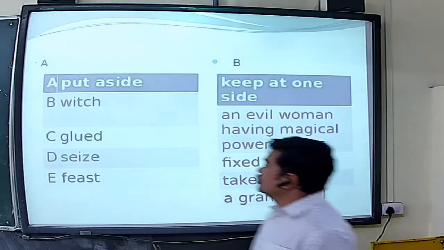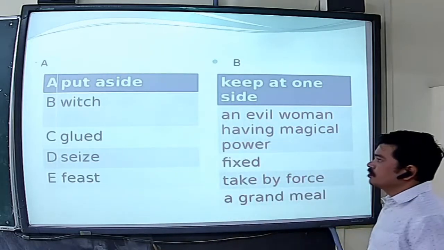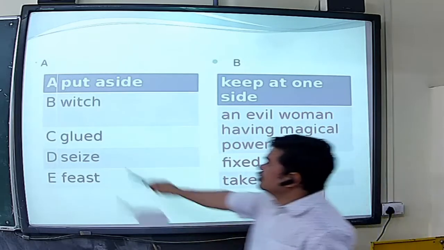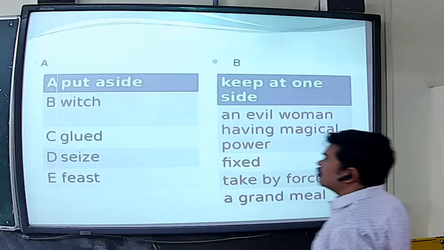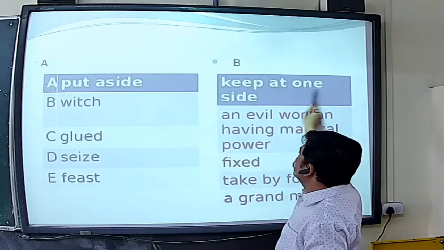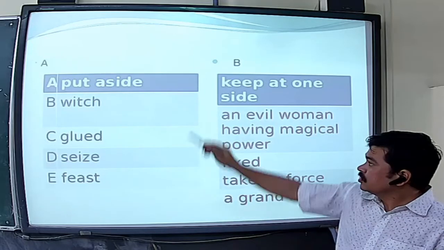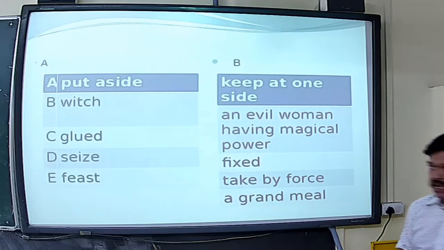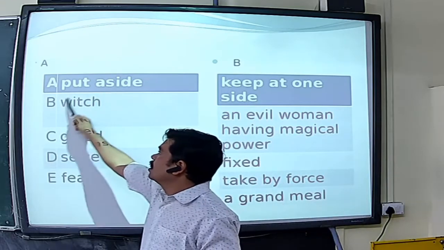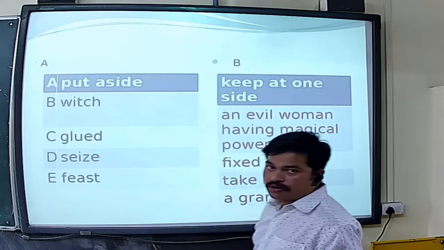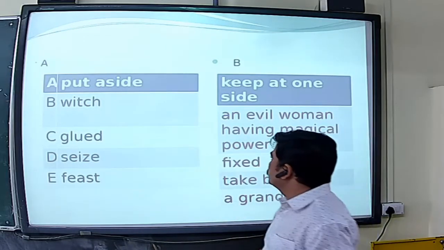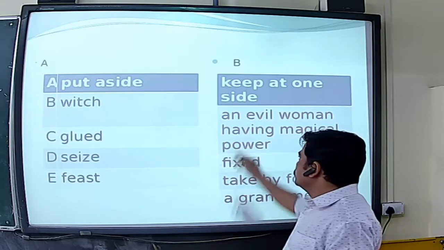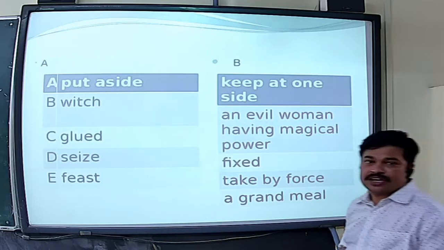Now, these are the words, and here the meanings of the words are given. What we have to do is match the following. First, put aside. The meaning of put aside is keep at one side. Then, as I told you, the meaning of witch is an evil woman having magical power.